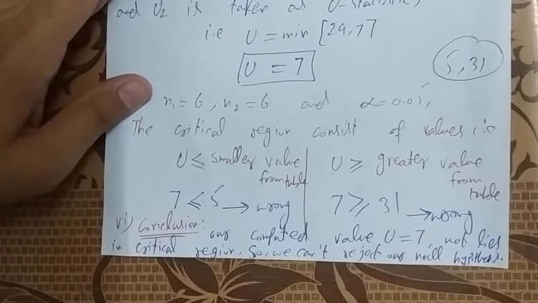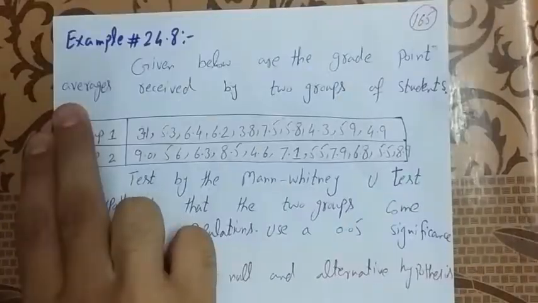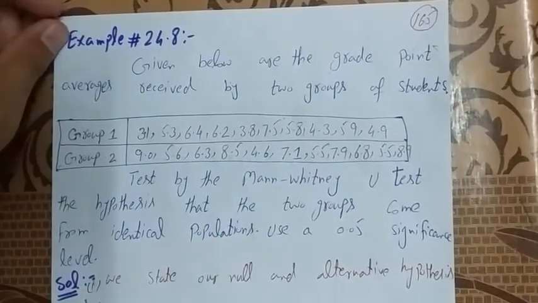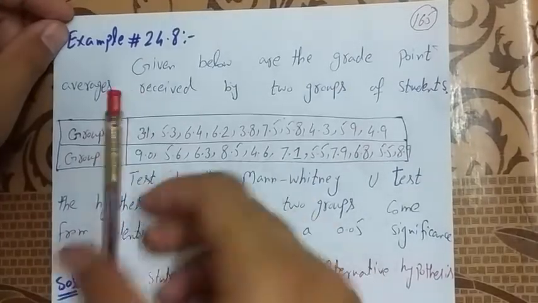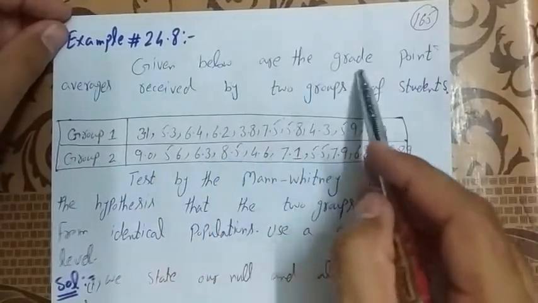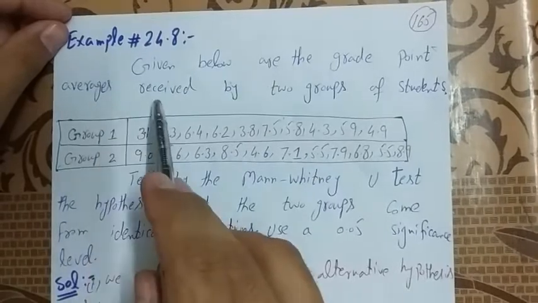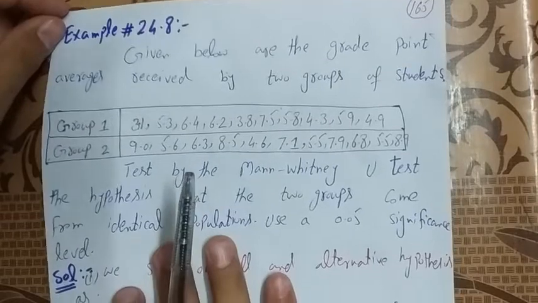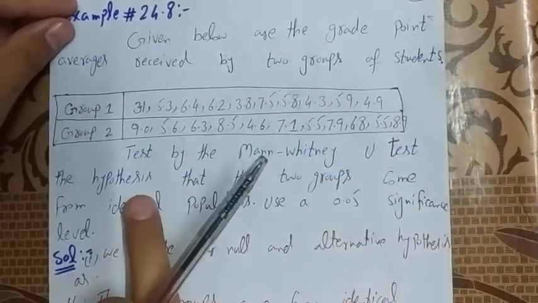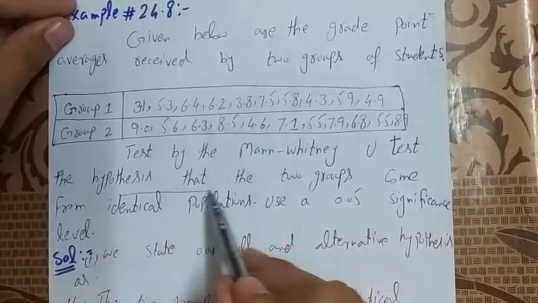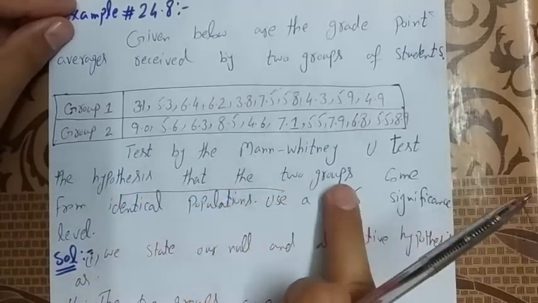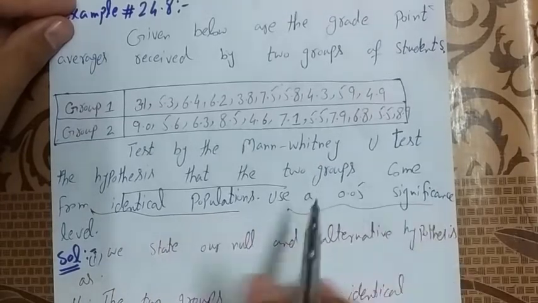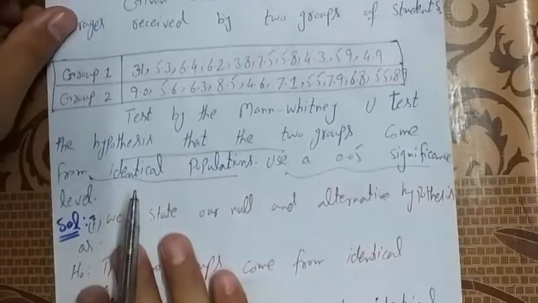Okay, this is the whole problem. Next problem is 24.8. Given below are the grade point averages received by two groups of students. Group 1 is this and group 2 is this. Test by Mann-Whitney U test the hypothesis, given the null hypothesis, that the two groups come from identical populations. Use alpha equal to 0.05, that is the significance level.